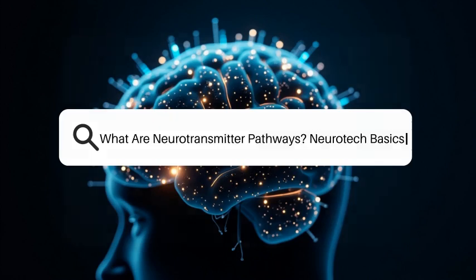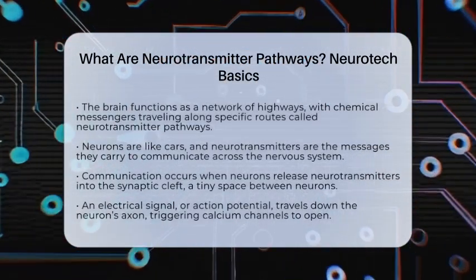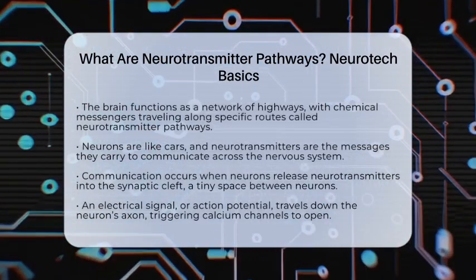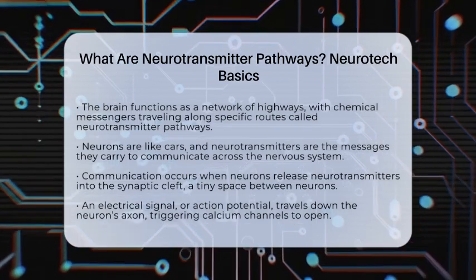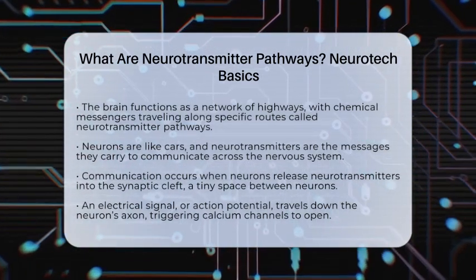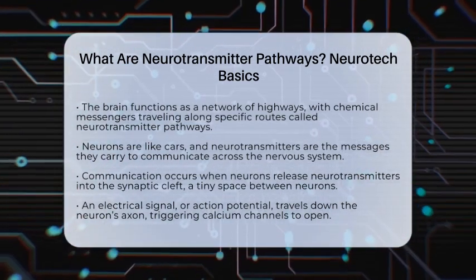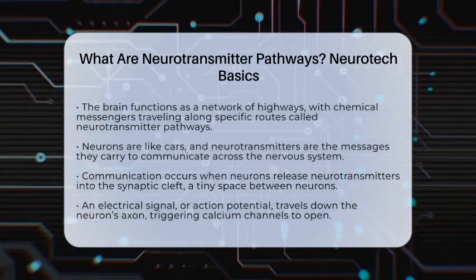What are neurotransmitter pathways? Neurotech Basics. Imagine your brain as a vast network of highways, with tiny chemical messengers traveling along specific routes to keep everything running smoothly. These routes are called neurotransmitter pathways. They are the routes neurons use to send signals across the brain and nervous system. Think of neurons as the cars and neurotransmitters as the messages they carry.